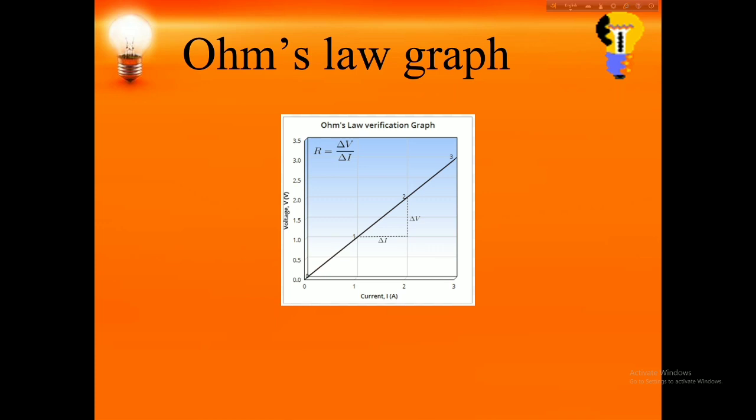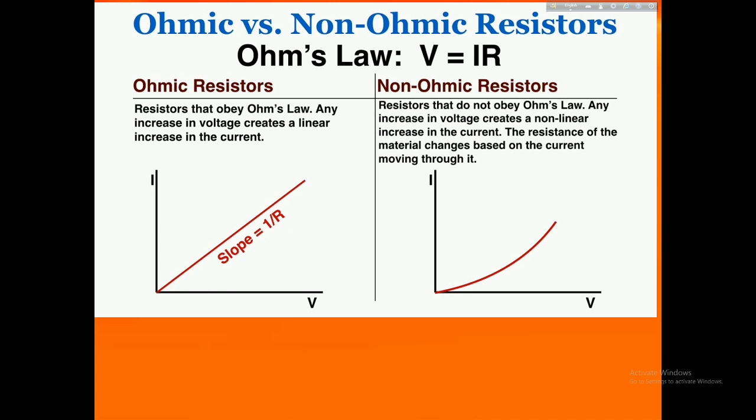Here the change of y-axis means the voltage change by the current change. This is the slope and this is equivalent to the resistance of this circuit. Here are an ohmic resistor and a non-ohmic resistor. The ohmic resistor I discussed previously. A non-ohmic resistor is such as a transistor, which many electronic devices also use.